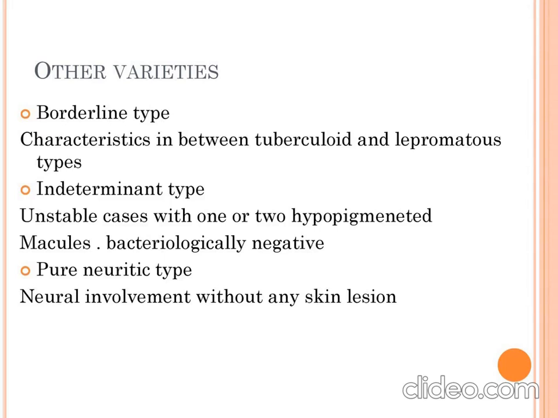So what does borderline type of leprosy actually mean? The characteristic features of borderline leprosy lie in between tuberculoid type and lepromatous type. Indeterminate type is an unstable case with one or two hypopigmented macules or patches. They are bacteriologically negative. Pure neuritic type has neural involvement without any skin lesion.